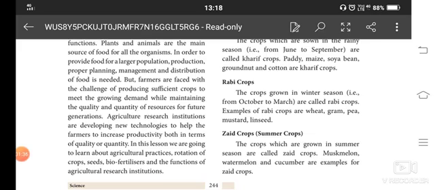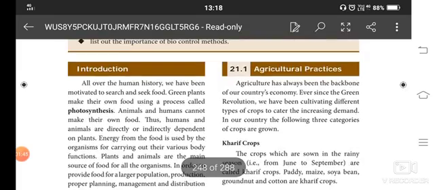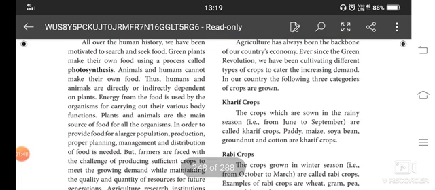We have different seasons in our country, and based on that different varieties of plants, vegetables and fruits are grown. Based on that, we categorize the crops. Kharif crops are sown in the rainy season. So depending upon the season only we grow the plants. From June to September are Kharif crops, especially paddy, maize, soya bean, groundnut and cotton.